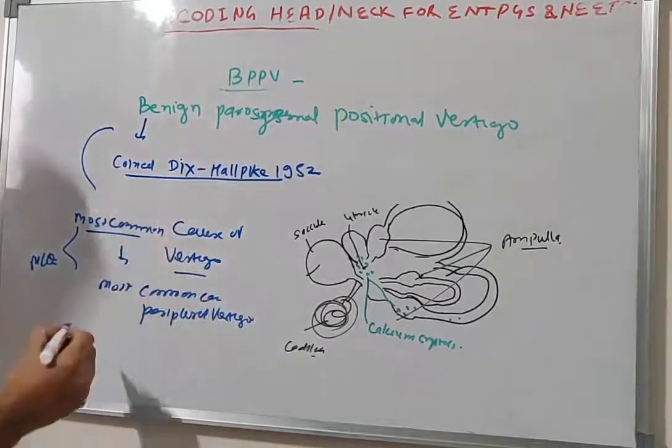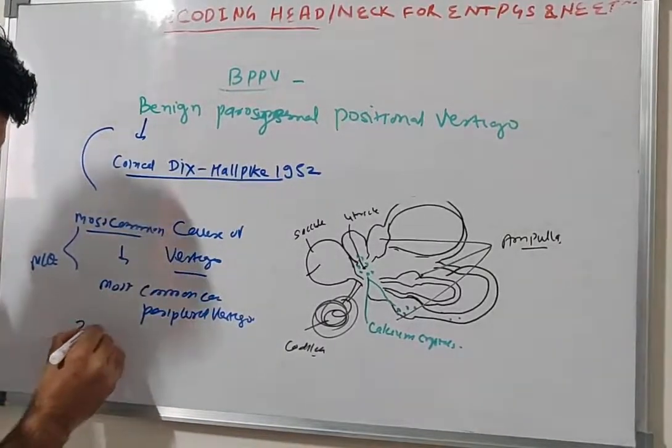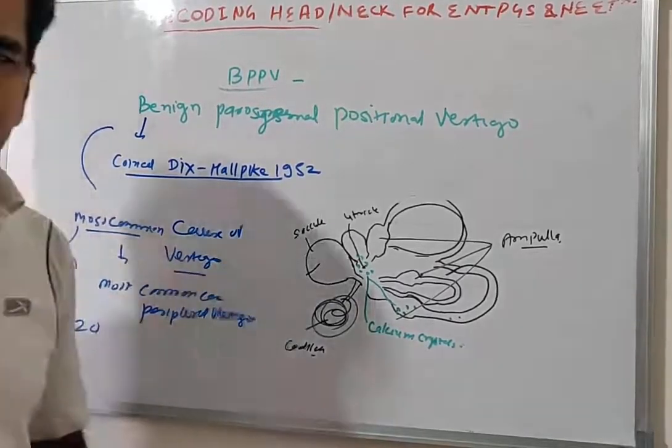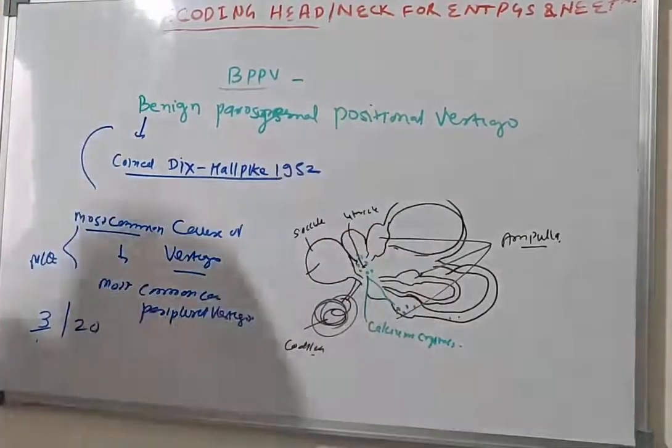So this is an MCQ. If you see 20 cases in the ENT OPD, you will get 3 patients of vertigo, that is peripheral positional vertigo.